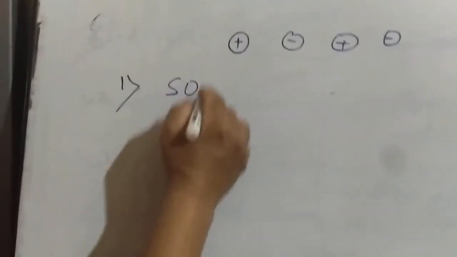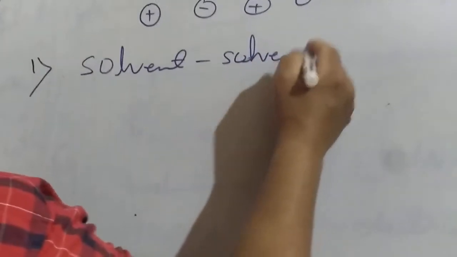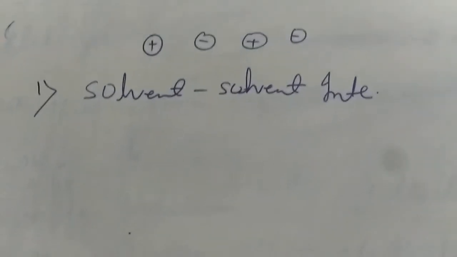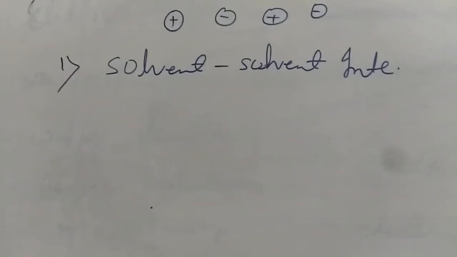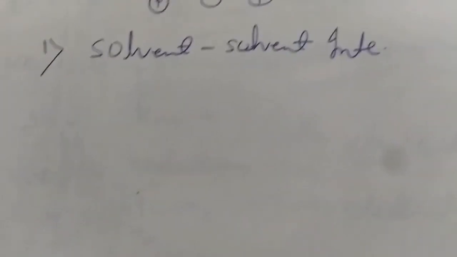The first factor is solvent interaction. Suppose I added an electrolyte in a medium which is highly viscous.